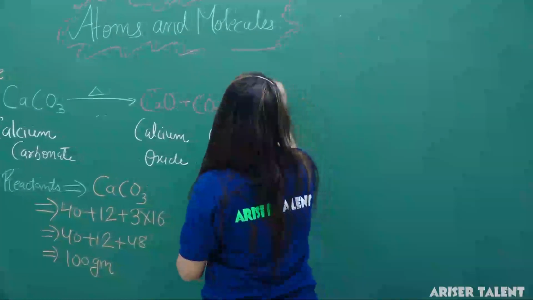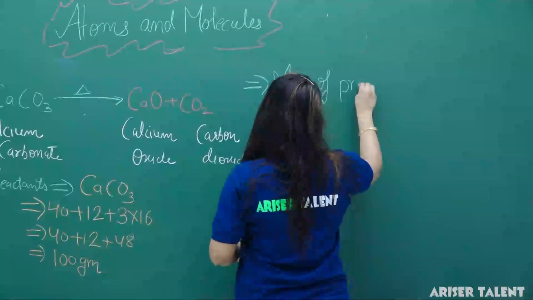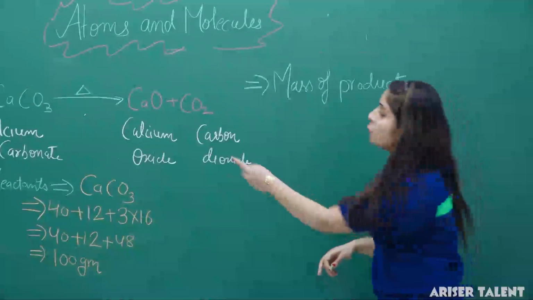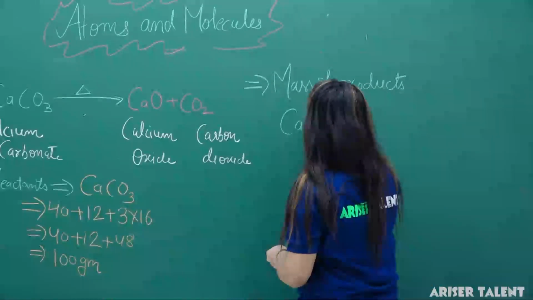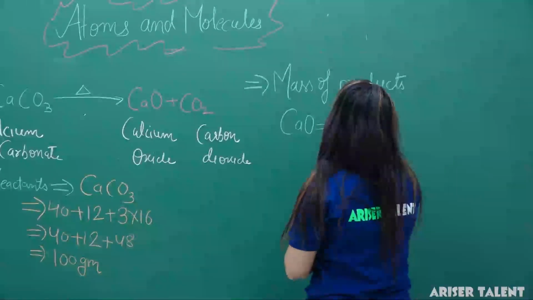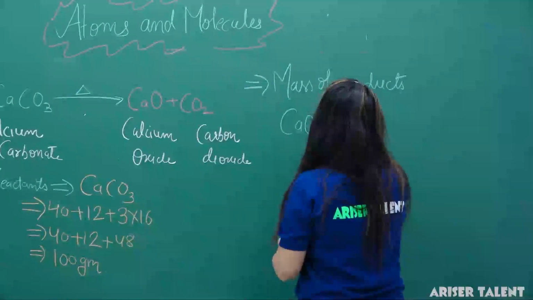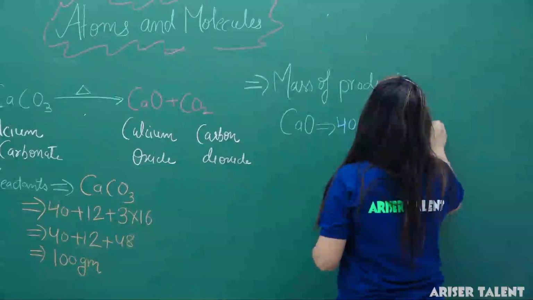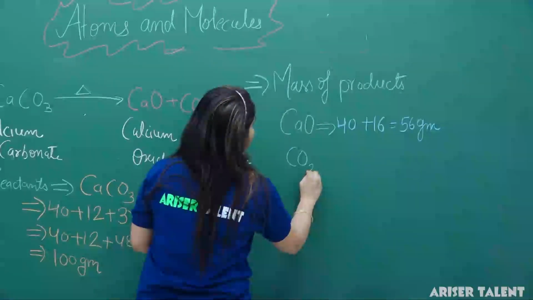Now we will calculate the mass of the products. On the product side we have 2 components: first is calcium oxide and second is carbon dioxide. Firstly we will consider calcium oxide. In calcium oxide, the mass of calcium will be 40 because its atomic number is 20. So the mass will be 40, and for oxygen it will be 16. So we will get 56 gram over here.